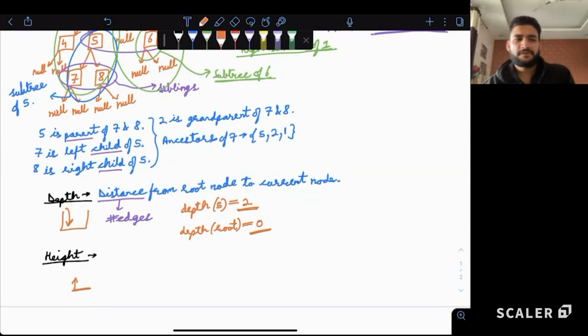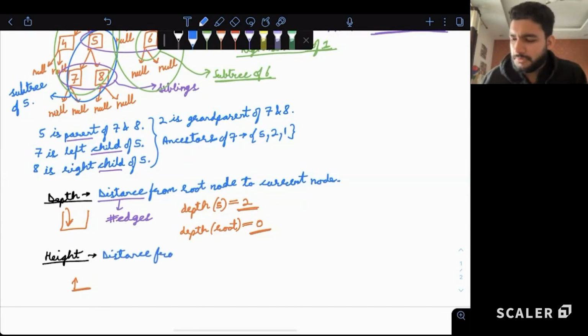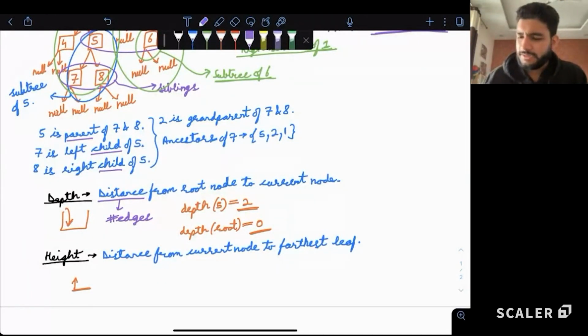Similarly, if we see some famous statues, then we also talk about how high the statue is from the ground level, right? Then ground is a base. Hence, in this case, when we talk about height in the tree, it is the distance from the current node to the farthest leaf. So distance again here is the same as the number of edges from the current node to the farthest leaf.